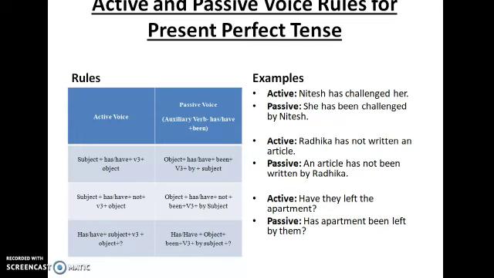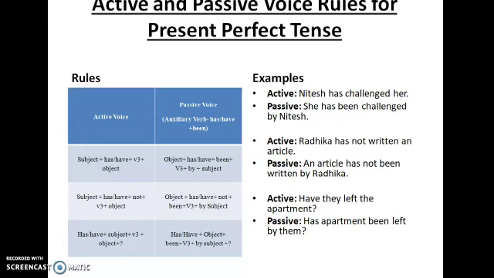Again, the second one, if it is a negative sentence: Radhika has not written an article. The object: an article has not been written by Radhika. If it was articles, you could have written have. Since it is an article, it is has not been. Only thing is you have to add a not to it.